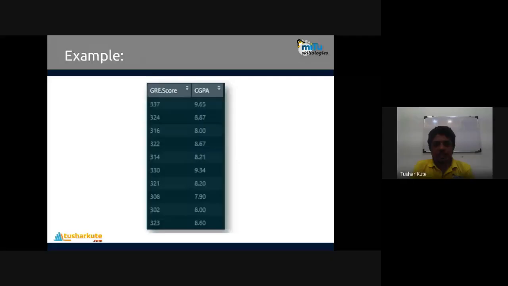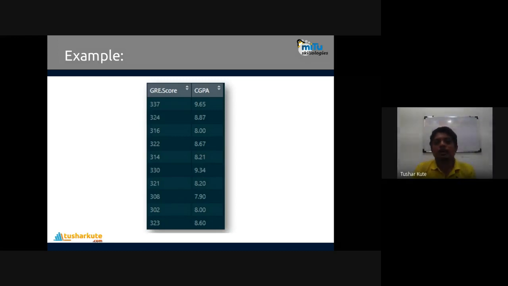Now see, here I have the GRE score and the CGPA given. The first column contains the GRE score, the second column contains the CGPA. Based on the respective score, we have talked about the same. We know the percentile, we know how the CGPA is calculated. And now see, there is a relationship between them.